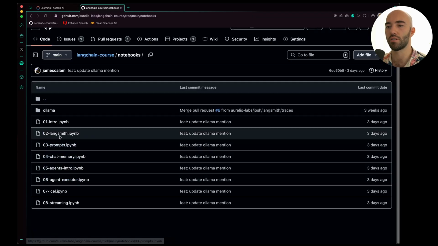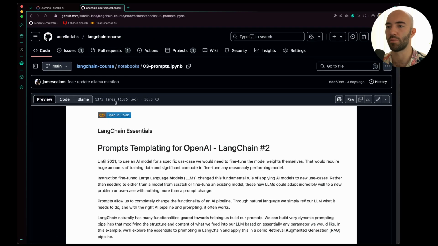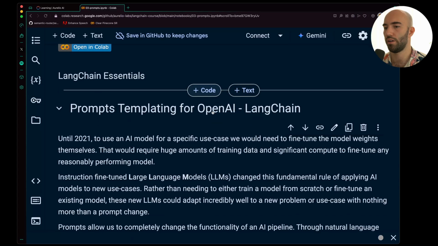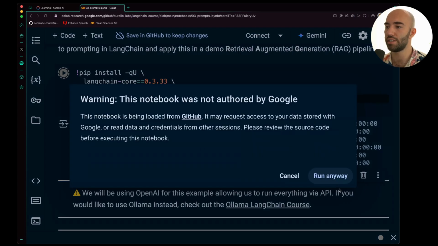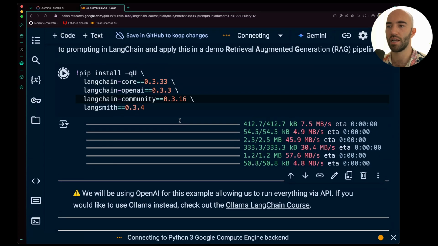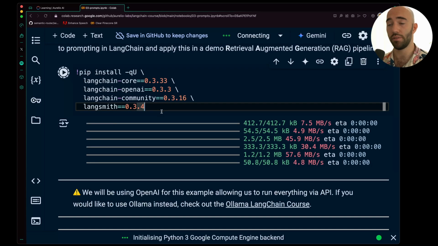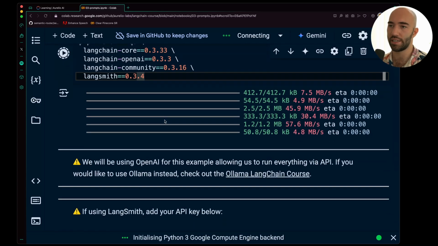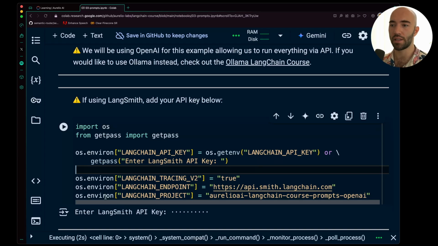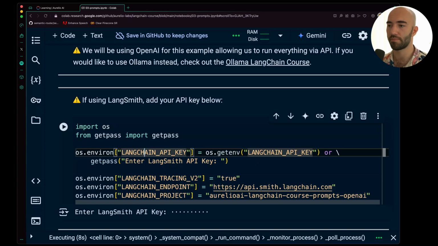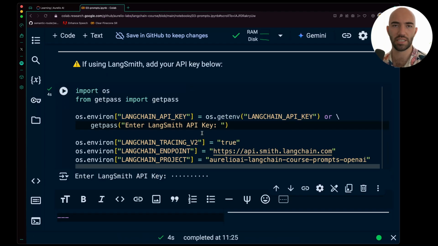So let's switch across to the code. We're in the LangChain course repo, notebooks 03 prompts. I'm just going to open this in Colab. Let's scroll down and start by installing the prerequisites. We just have the various libraries again. As I mentioned before, LangSmith is optional. You don't need to install it, but if you would like to see your traces and everything in LangSmith, then I would recommend doing that. If you are using LangSmith, you will need to enter your API key here. If you're not using it, you don't need to enter anything. You just skip that cell.